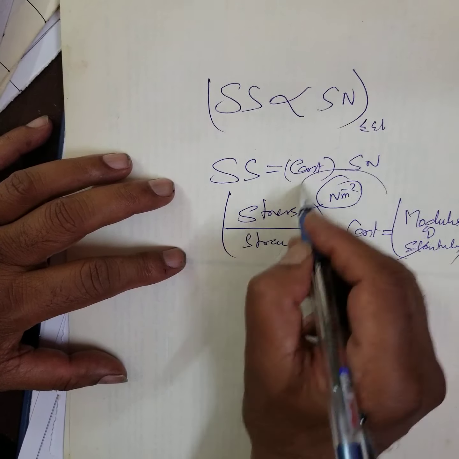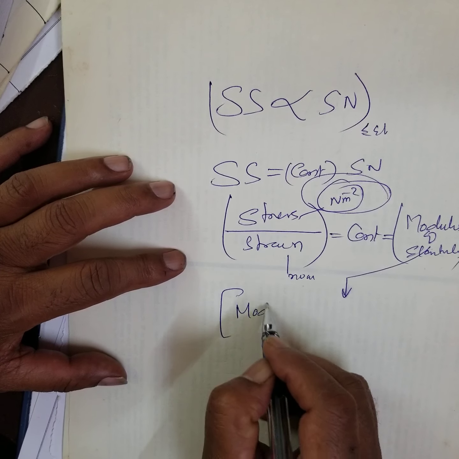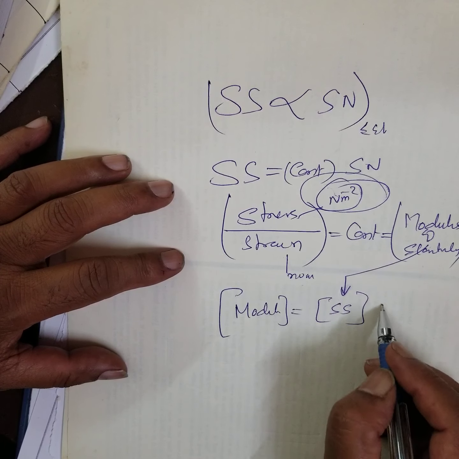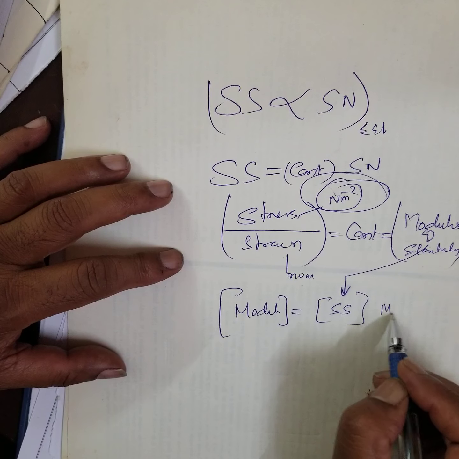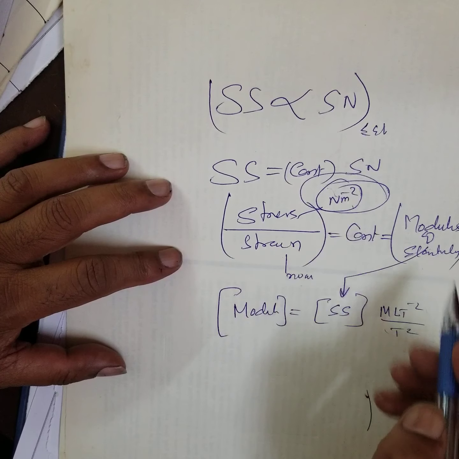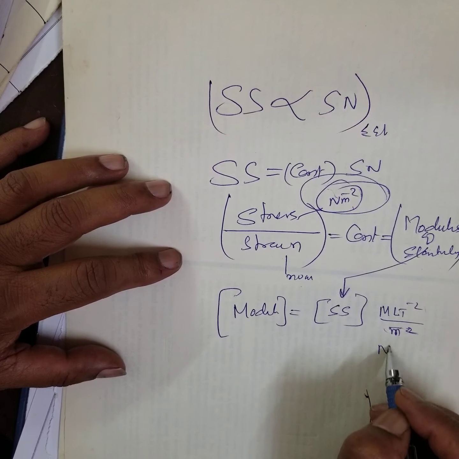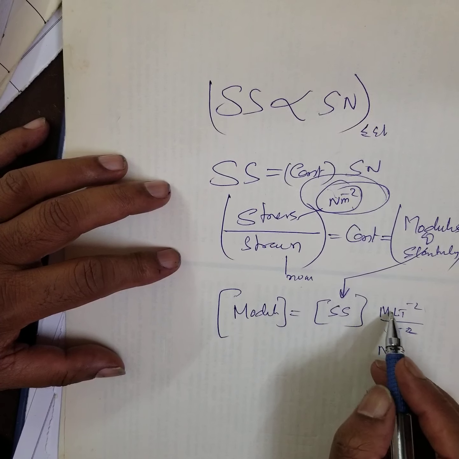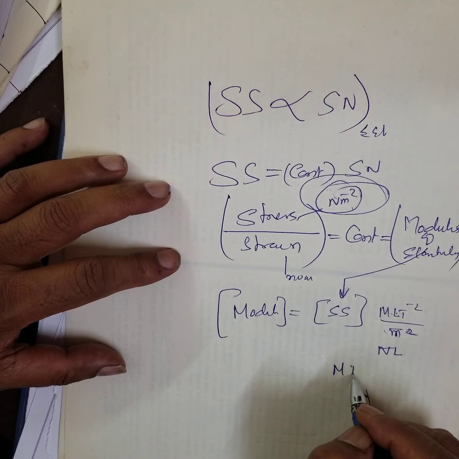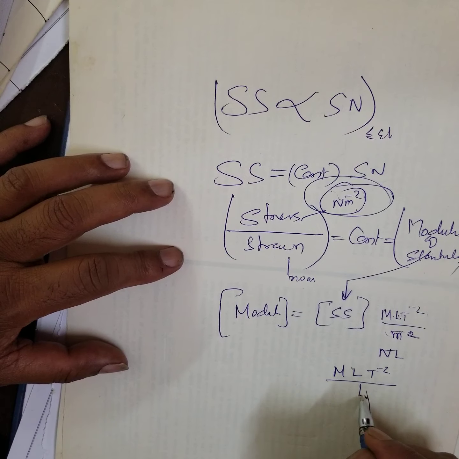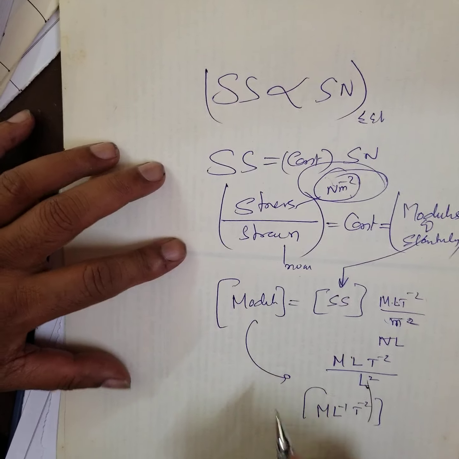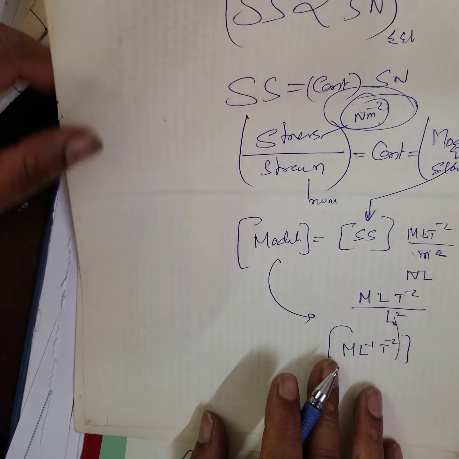Dimensions of modulus of elasticity are equal to the dimensions of stress itself. Force is mass into acceleration, that is mass times length divided by t square, per meter square is l square. Therefore, m l to the power of minus 1, t to the power of minus 2. These are the dimensions for modulus.